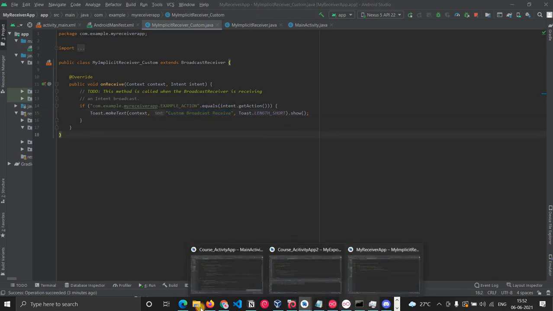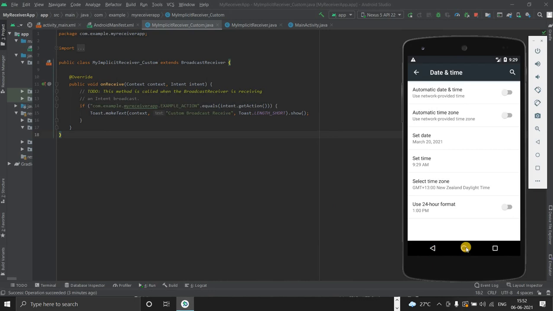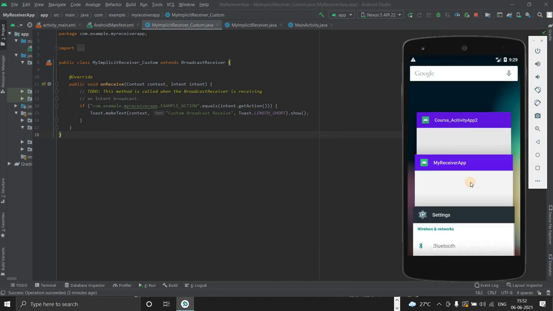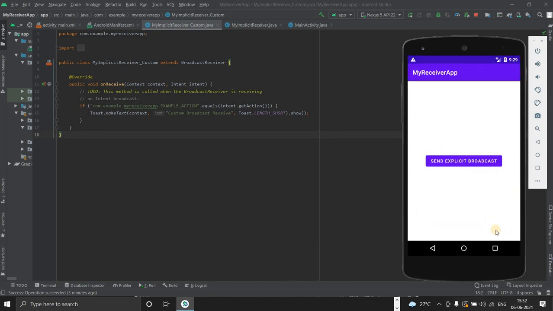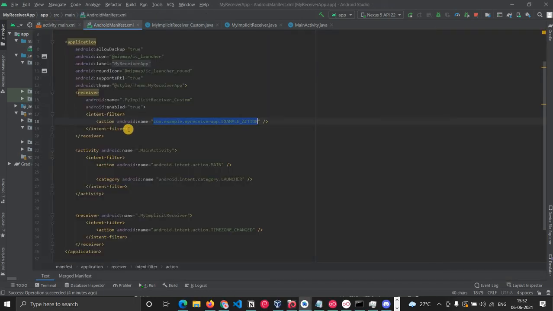If you look here, send. I'm only sending the broadcast and receiving it. Once received, I'm telling that yes, custom broadcast is received. Since it is with the intent filter, you can guess from here that this particular receiver has an intent filter.